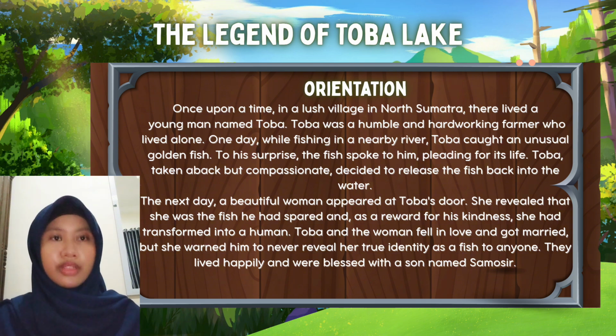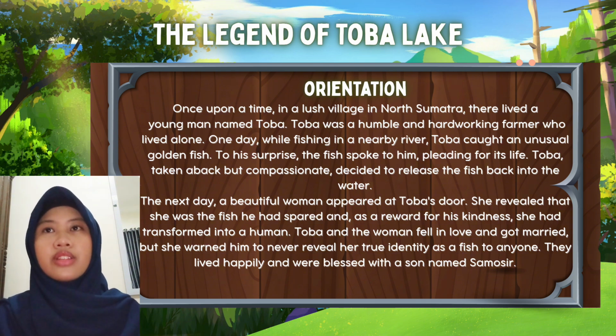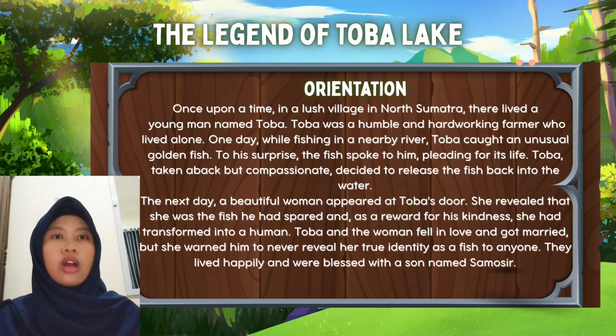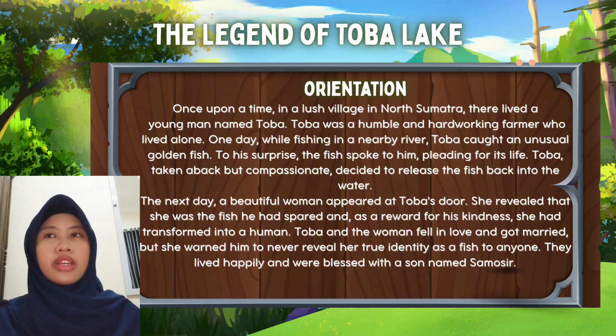Once upon a time, in a lush village in North Sumatra, there lived a young man named Toba. Toba was a humble and hardworking farmer who lived alone. One day, while fishing in a nearby river, Toba caught an unusual golden fish. To his surprise, the fish spoke to him, pleading for its life. Toba, taken aback but compassionate, decided to release the fish back into the water.